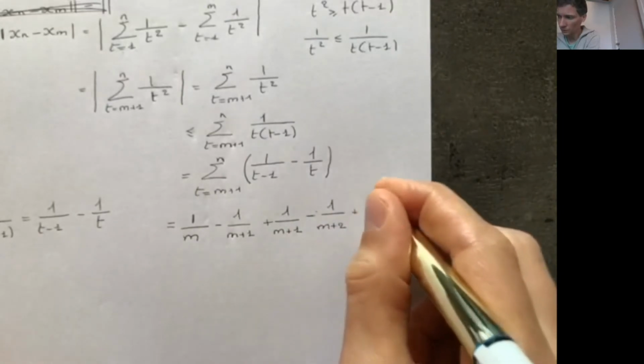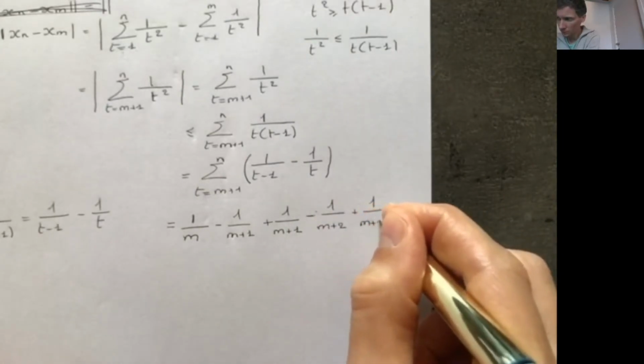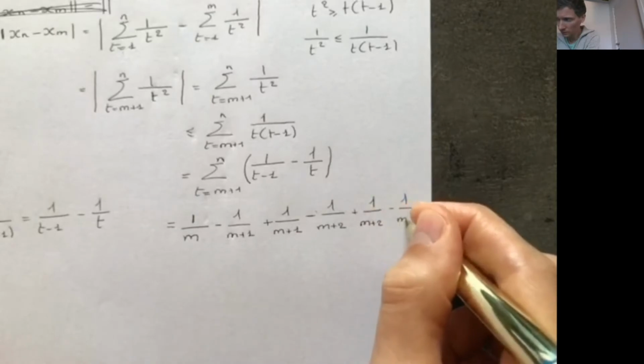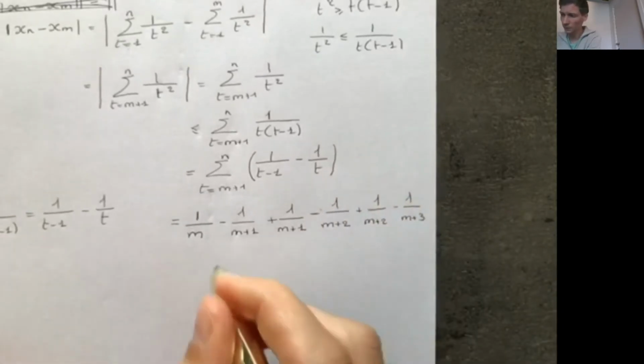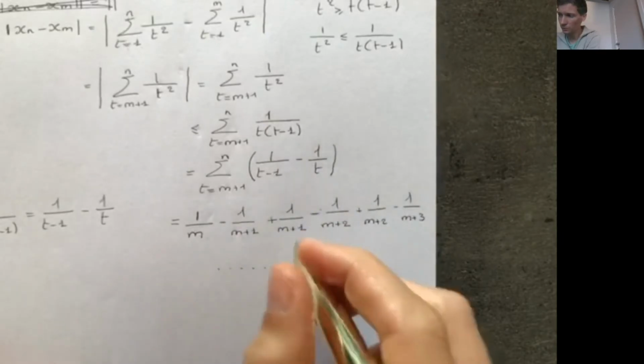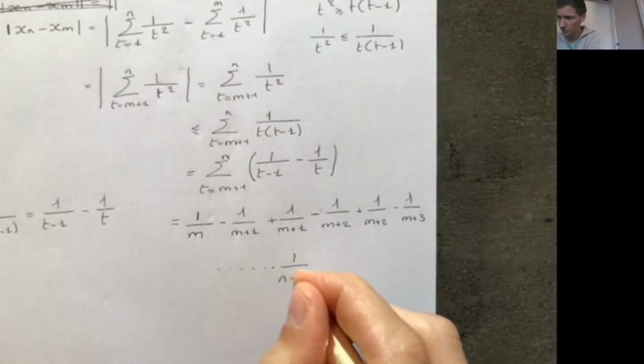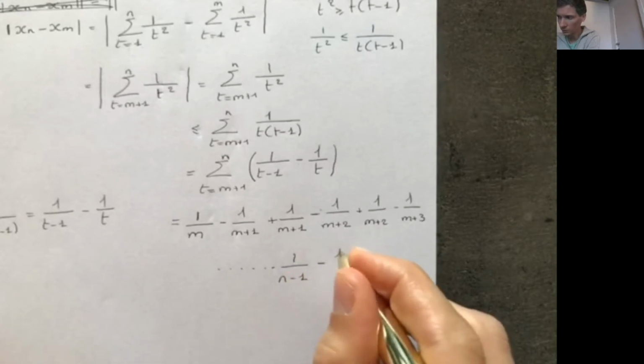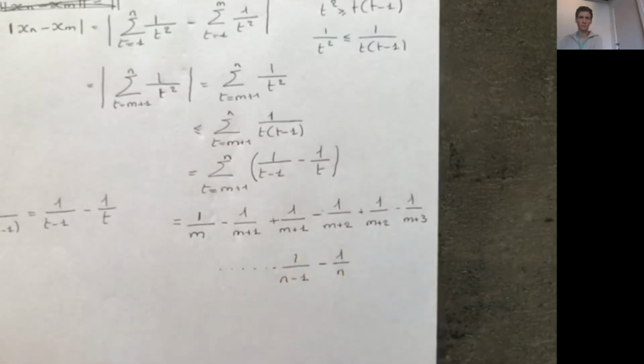The third term will be 1 over m+2 minus 1 over m+3, and so on. Finally, the very last term will be 1 over n minus 1, and then we subtract 1 over n.